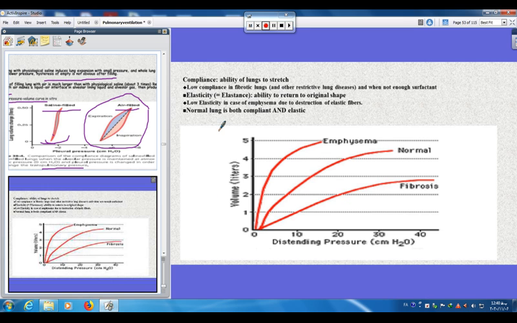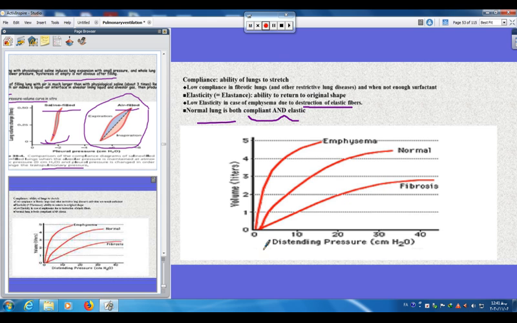Compliance means the ability of the lungs to stretch. Lung compliance is decreased in fibrotic lungs and other restrictive lung diseases, and when there is not enough surfactant. Elasticity, or elastance, is the ability to return to the original shape. There is low elasticity in emphysema due to destruction of the elastic fibers, and the normal lung is both compliant and elastic.